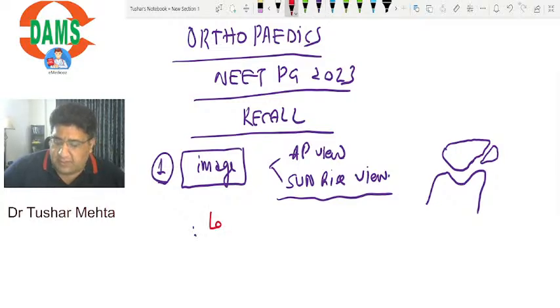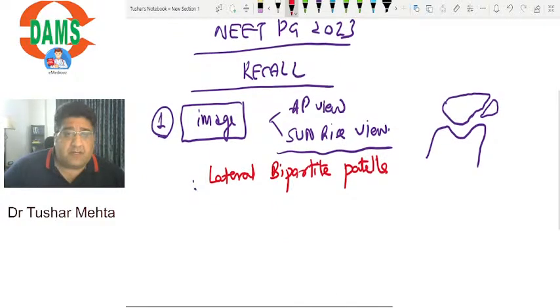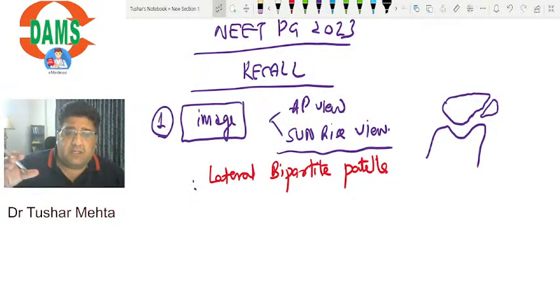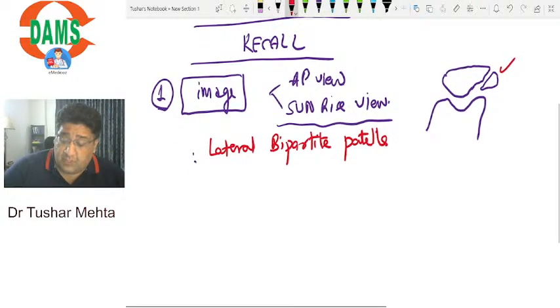So it is lateral bipartite patella. This is basically a congenital segmentation defect. There are different segments of patella in the intrauterine period which fuse to make a whole patella, but one part fails to fuse, and that is called lateral bipartite patella.